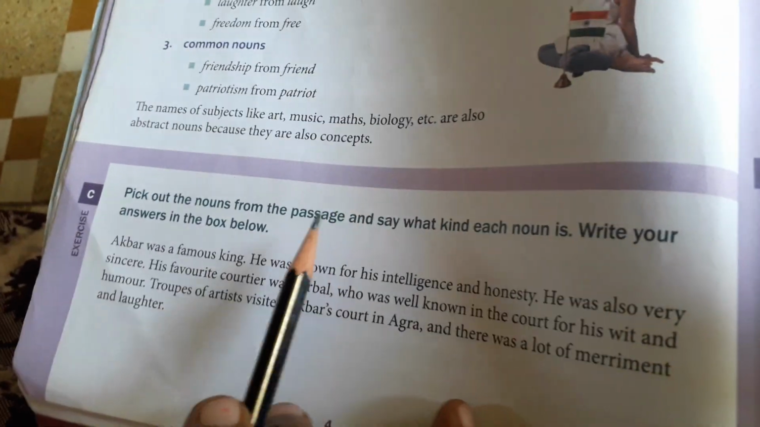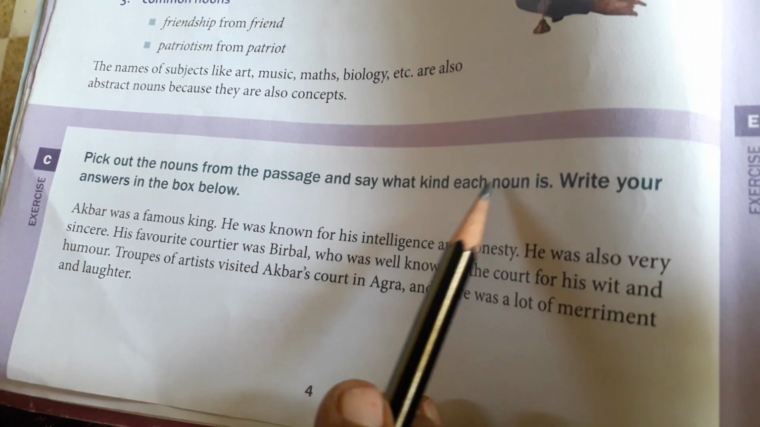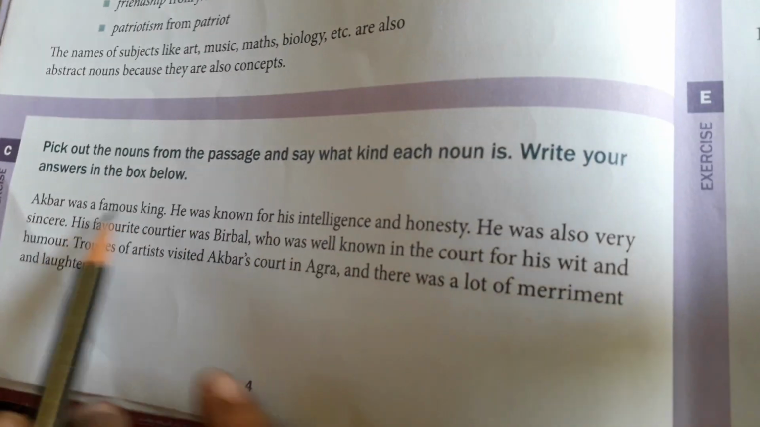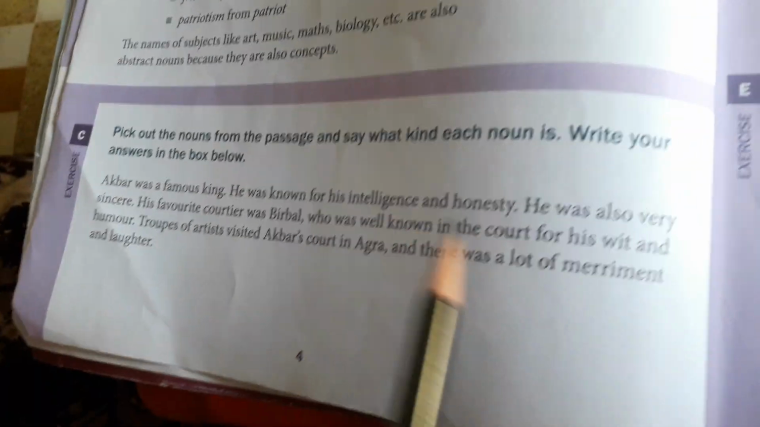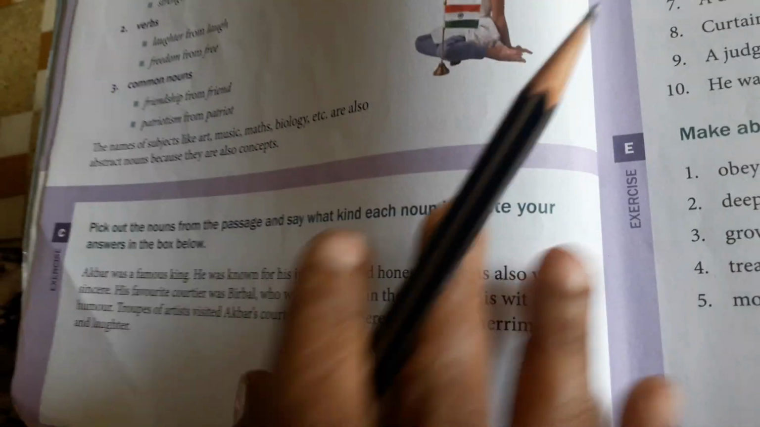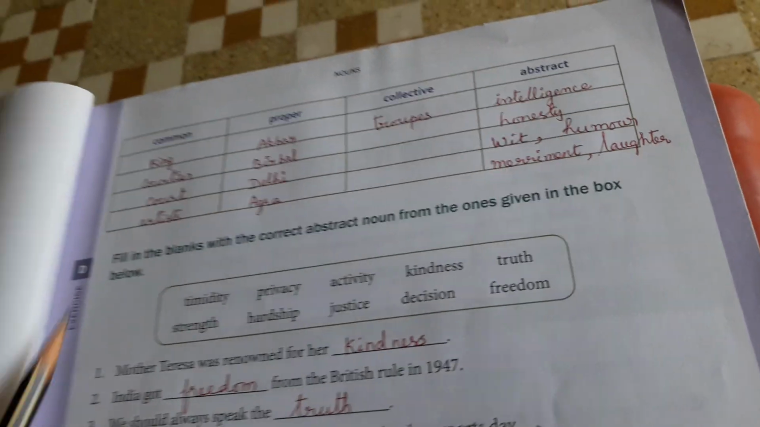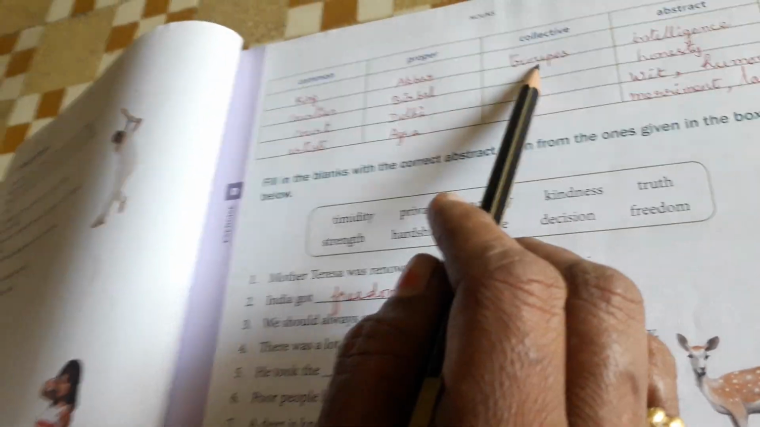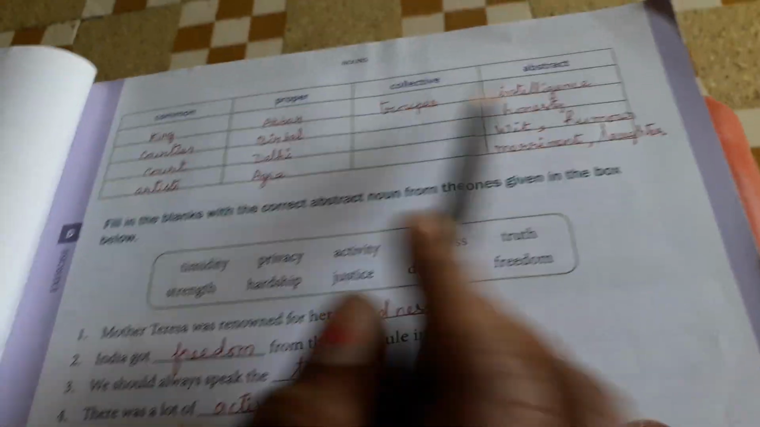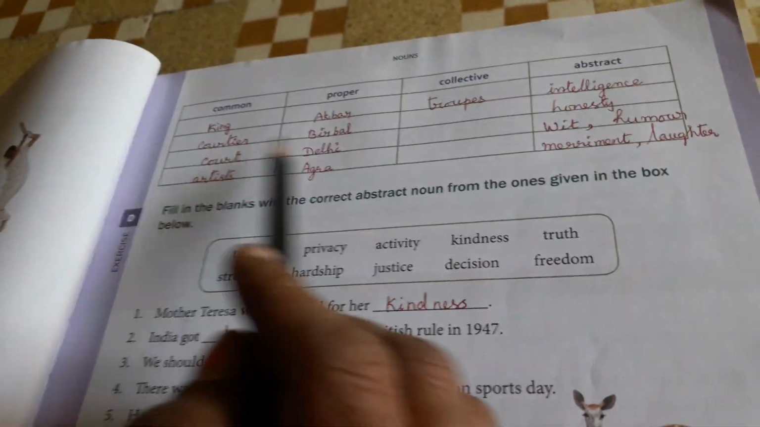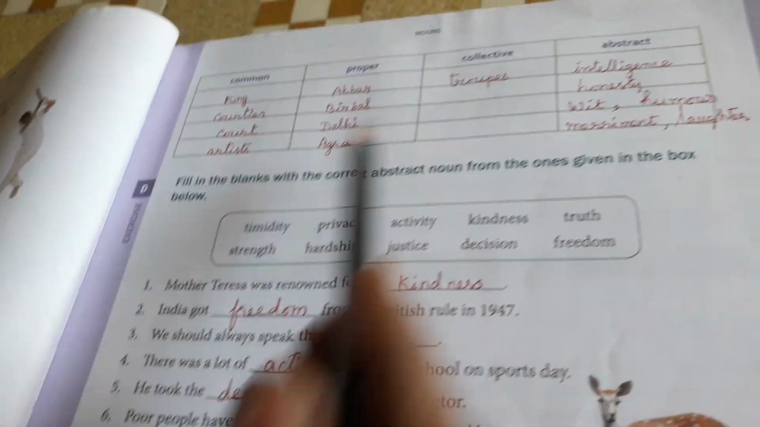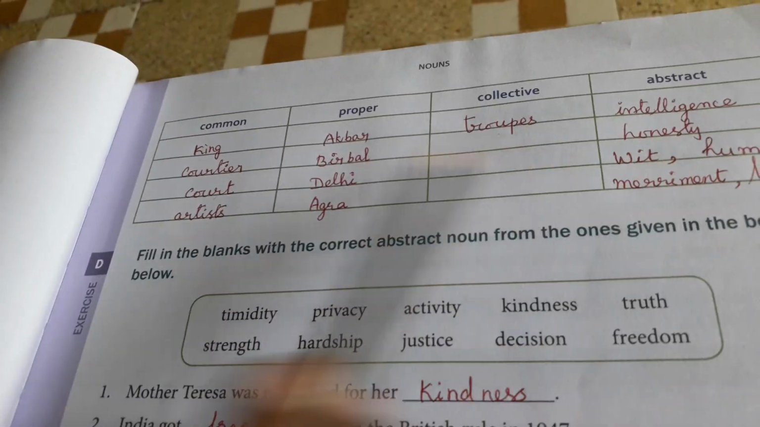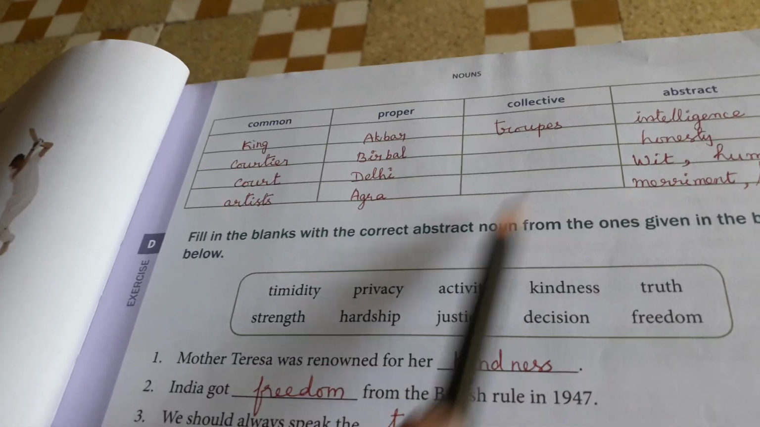And then exercise C. Pick out the nouns from the passage and say what kind of each noun is. Write your answers in the box below. So here one paragraph is given. You have to go through the paragraph and then differentiate the nouns: common noun, proper noun, collective noun and abstract noun. You have to classify the nouns here. So answers I have written already. In your classwork, this paragraph you have to write with black pen and then in the same way you make the tabular column and write down the answers.